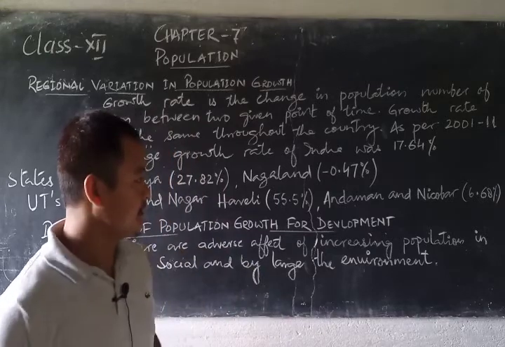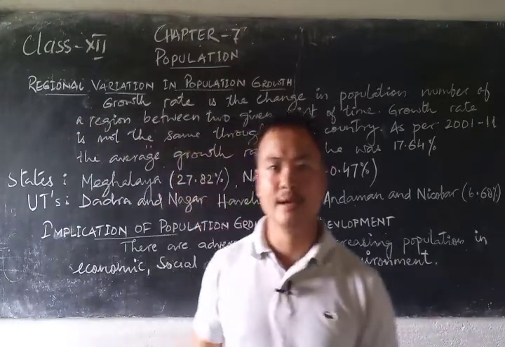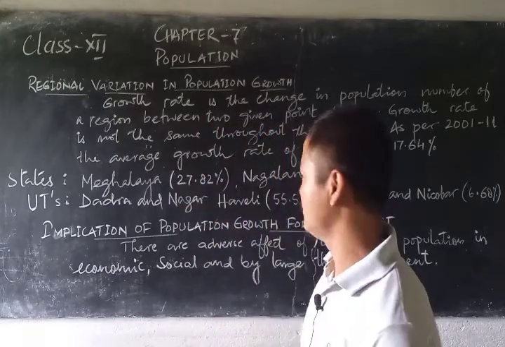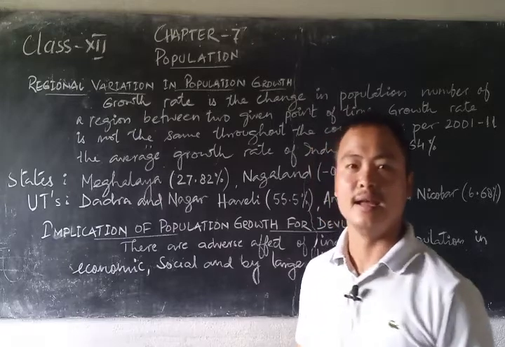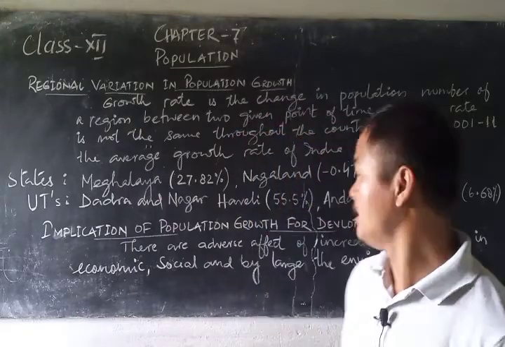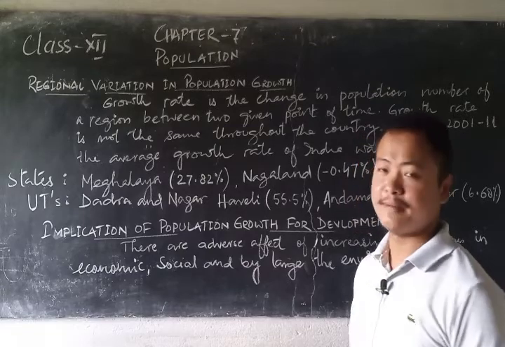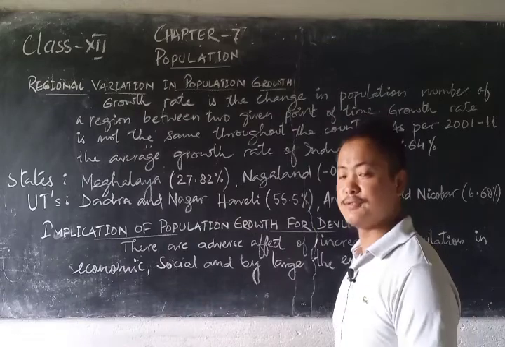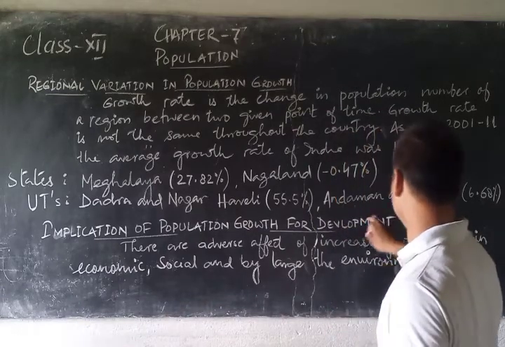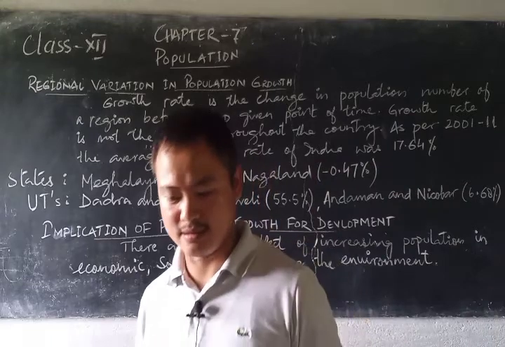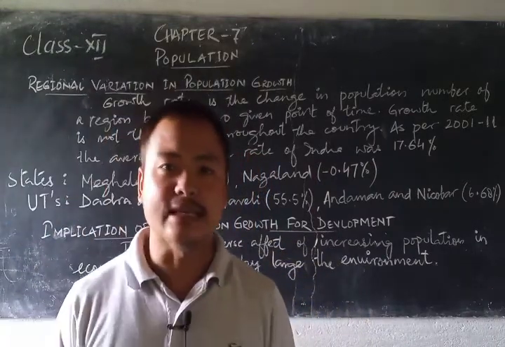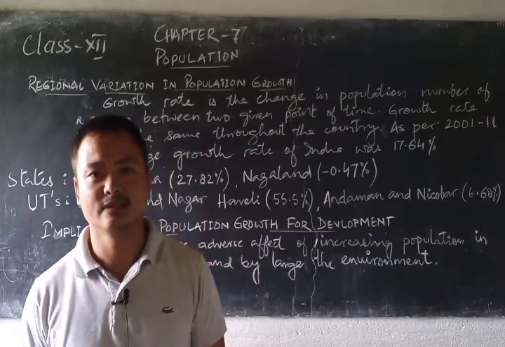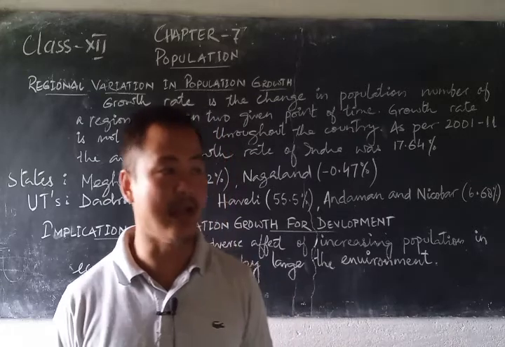If we see in terms of growth rate, Meghalaya as a state records the highest growth rate with 27.82%, while Nagaland records the lowest with minus 0.47%. Among the Union Territories, Dadra and Nagar Haveli records 55.5%, while Andaman and Nicobar records 6.68% respectively. So this is the growth percentage of population of different states. I have considered the highest and the lowest.